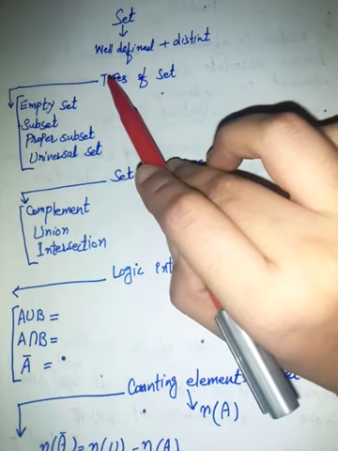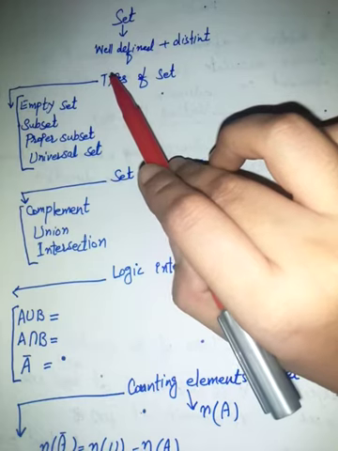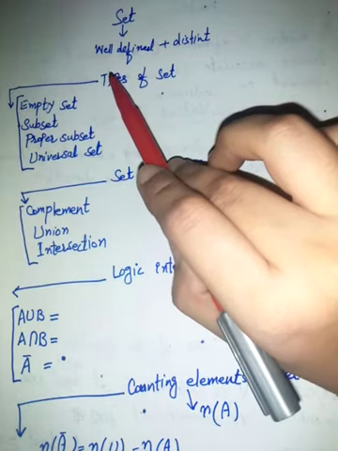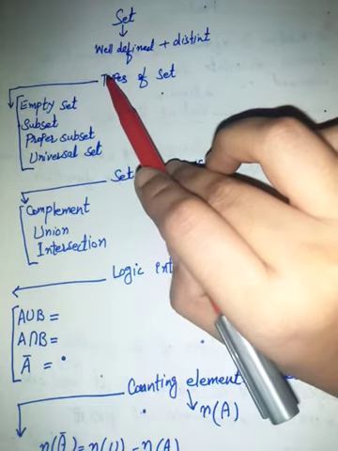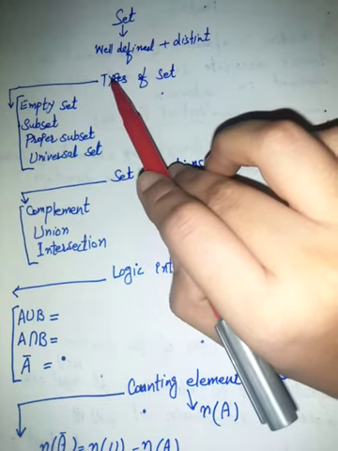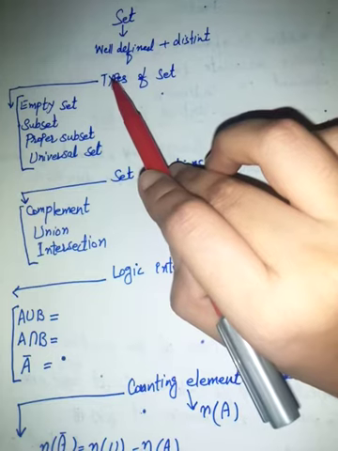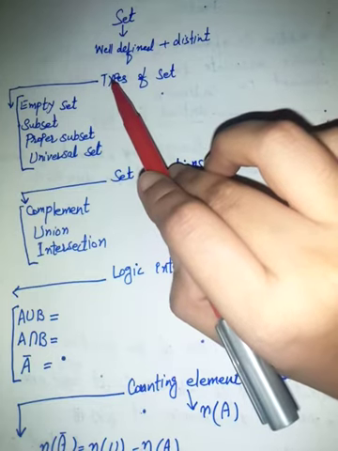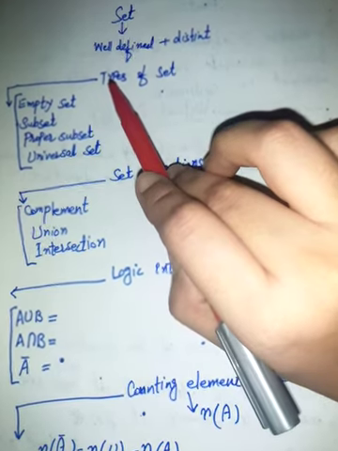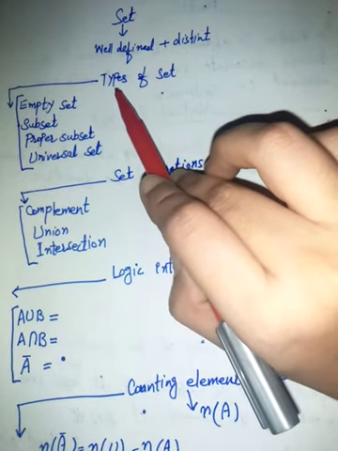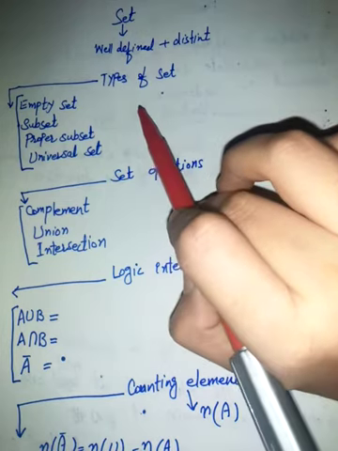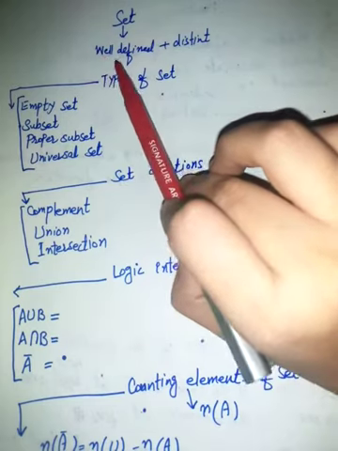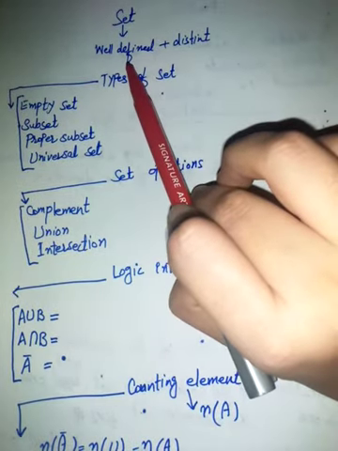But if you are asked to collect those students of class 7 who got more than 80% marks in the annual exam, then this is a set. The word intelligent is not well defined, but you can easily collect the students who got more than 80%, so this is a set. So you must understand the word well defined for the definition of a set.